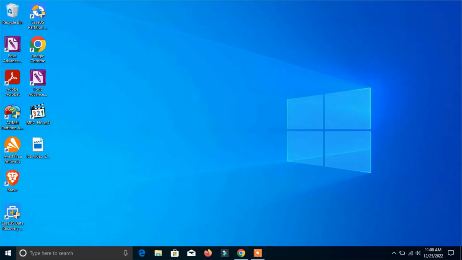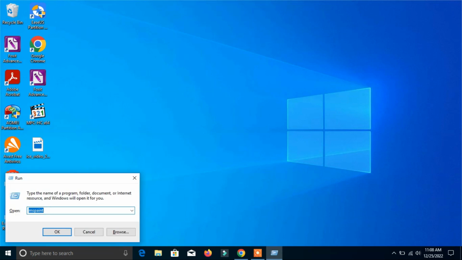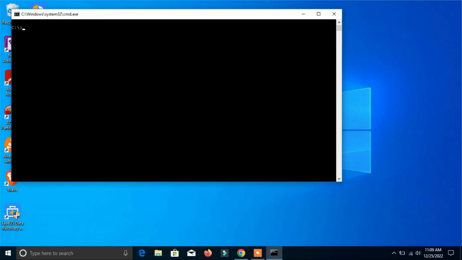First of all, open your command prompt: write cmd here and press enter. Here you have to write the command wmic, space, memphysical, space, get, and write maxcapacity. This is the command which will show us the maximum RAM your computer can support.